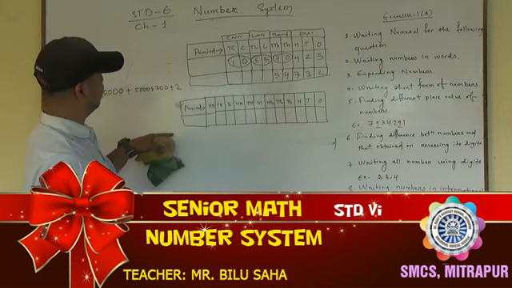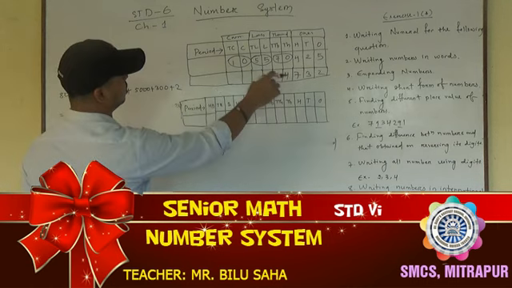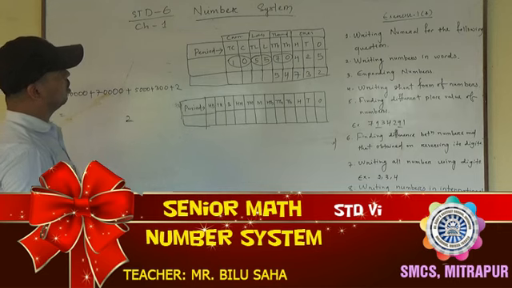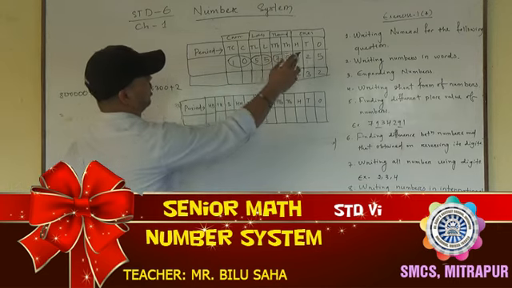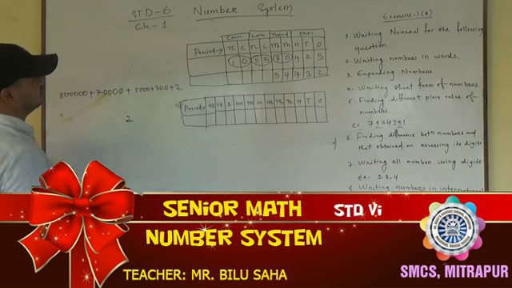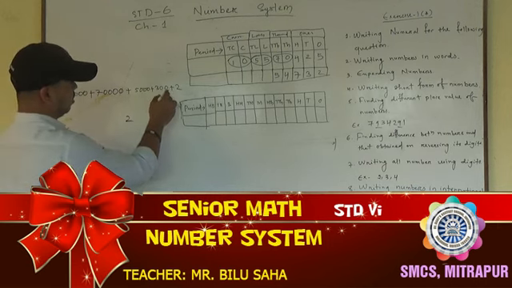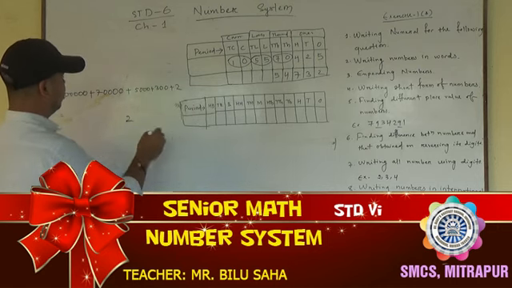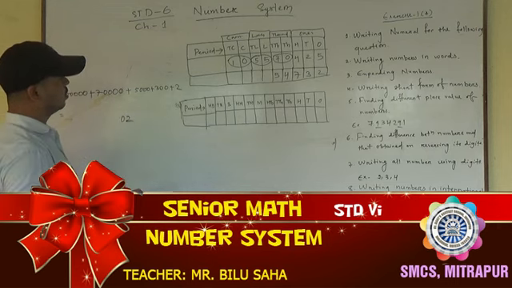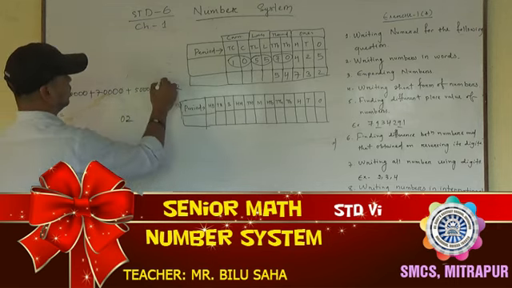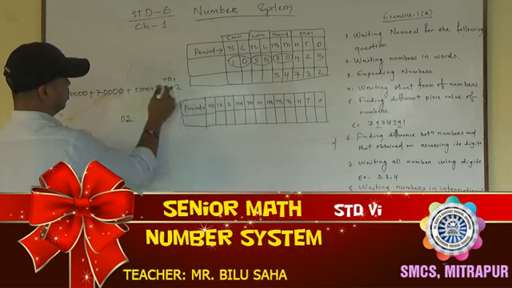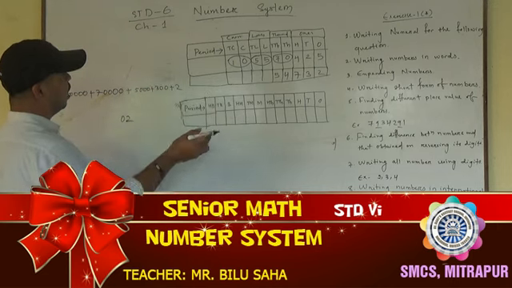See, when I write any number in short form, first I will take the number which is in ones place. So 2 is in ones place, so you write from right to left. Okay, I wrote here 2. Then after ones place there is tens place, but there is no digit here. So that place you can write 0. If no digit is given, or if it is given like this, 0 plus 2, then you write that number. Okay, 0. Then 100 place.